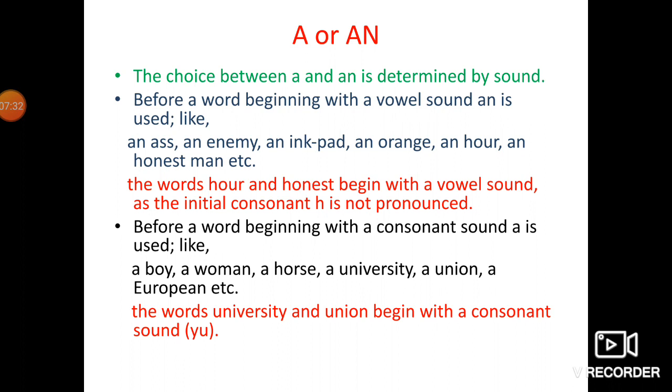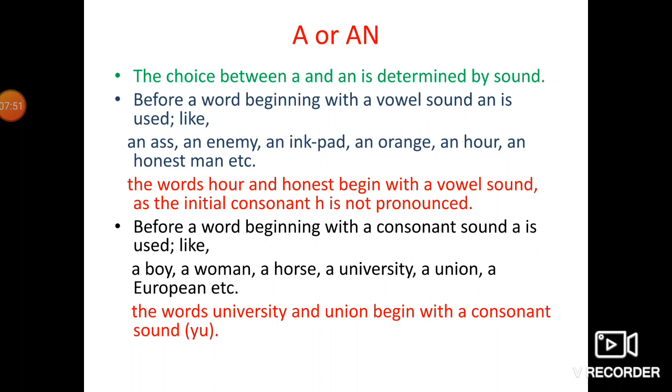Okay. Next point is, before a word beginning with a consonant sound, a is used. This is simple, children. Where we have to use a, the word is starting with a consonant sound.